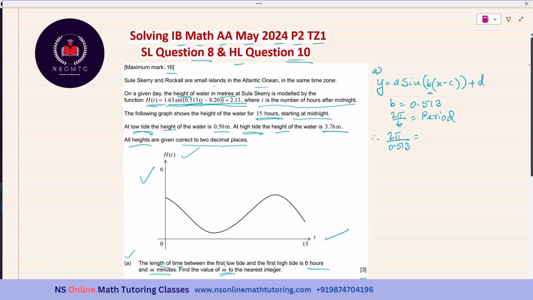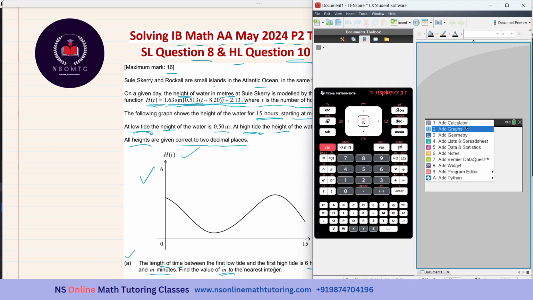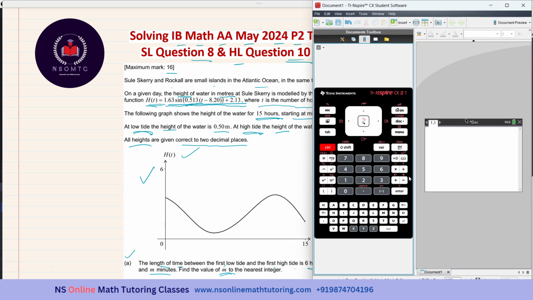This is paper 2, so I can use the calculator to get the value. 2 pi over 0.513, enter.